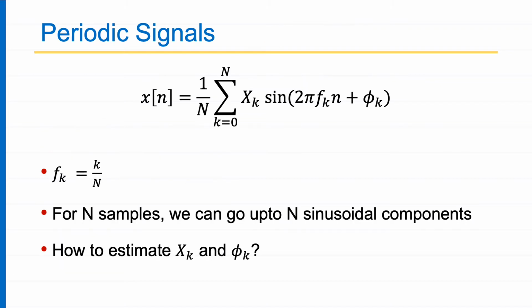Okay, so any periodic signal can be decomposed into a sum of sinusoids, a weighted sum of sinusoids. So for example, if x[n] is a periodic signal, let's say the time period is capital N, then x[n] can be seen as the sum of X_k sin(2 pi f_k n + phi_k), where k goes from 0 to capital N, where f_k is k upon capital N.